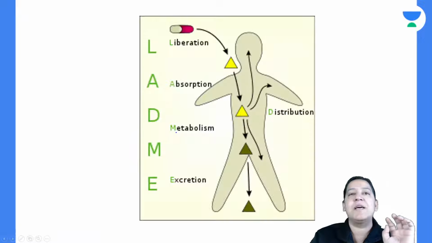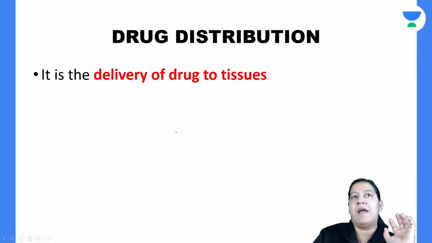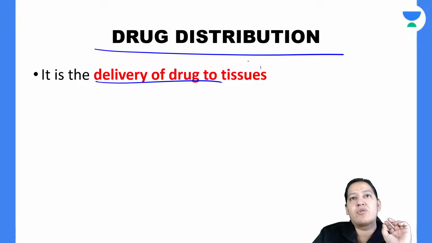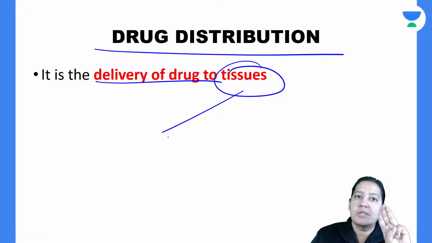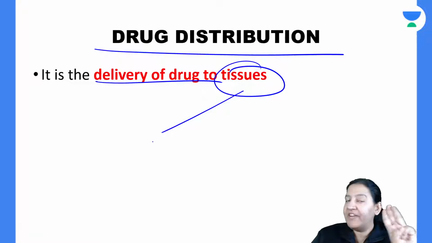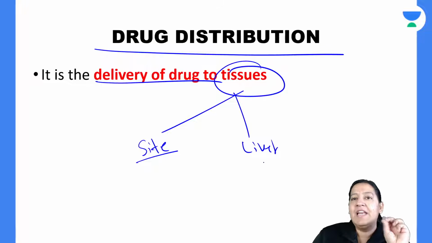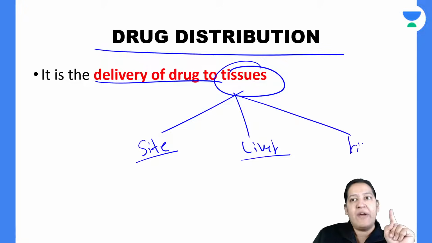This is a very big concept I taught you. That is known as drug distribution. That is the delivery of the drug to the tissues. I am talking about three tissues. The active drug, the free drug, is going to three parts: the organ of site of action, the liver and the kidney. Liver for metabolism and kidney for excretion, right?